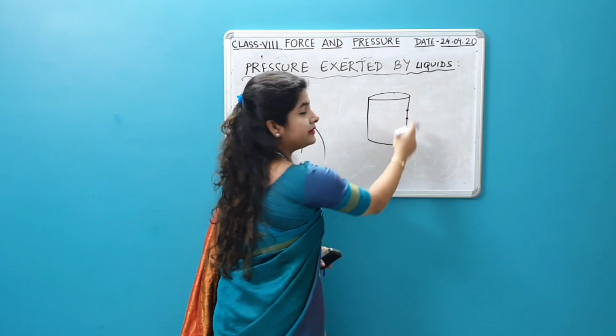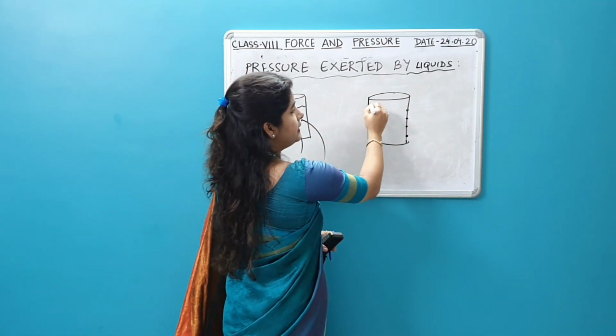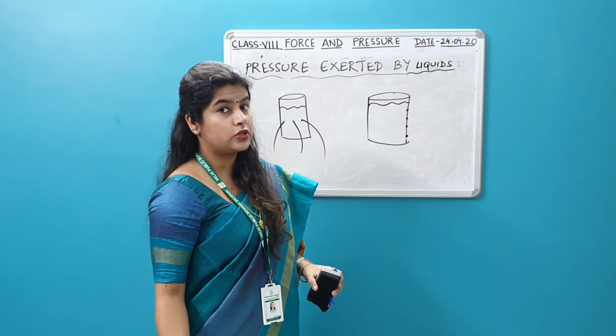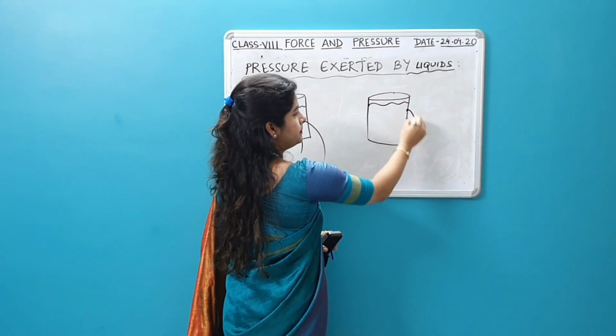On the other hand, if I draw one more diagram like this, and here I am making 4 holes but at the sides. This container also contains water. How is the water going to come out of the holes? Like this.